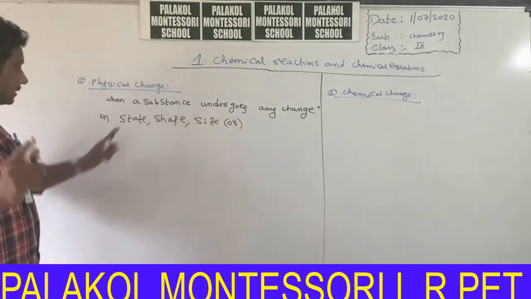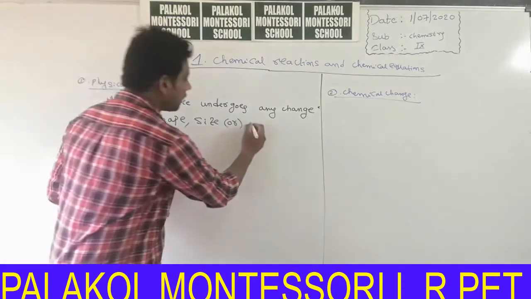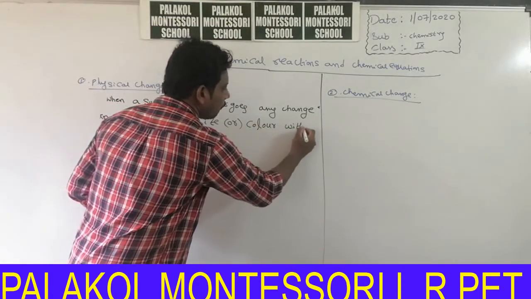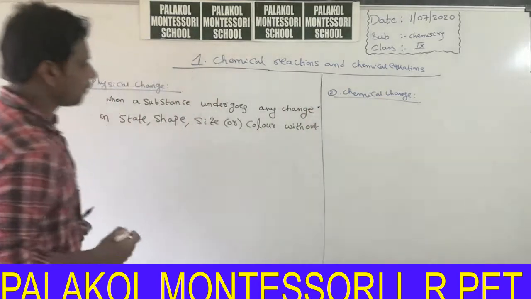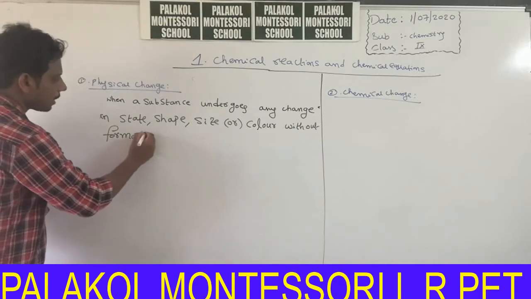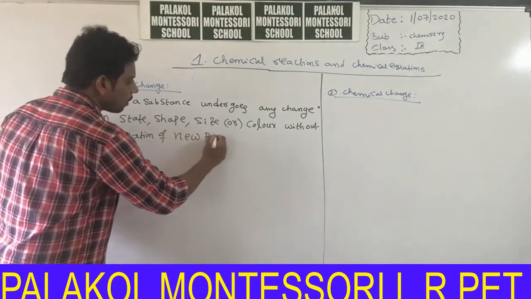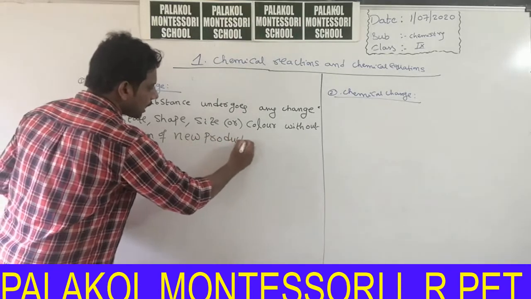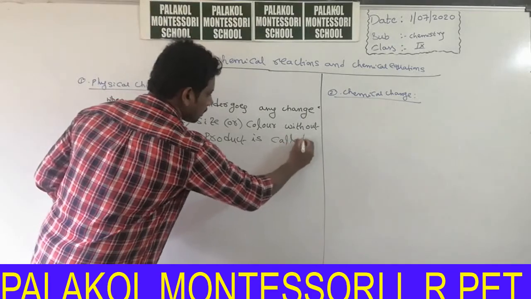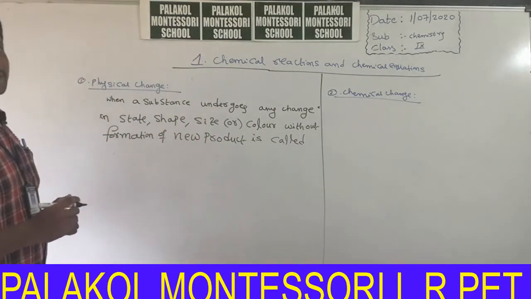That means any change in size or shape or state or color without formation of new product, very important point, without formation of new product, is called physical change. This definition is there in your 6th class textbook.